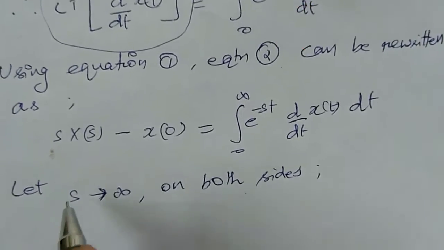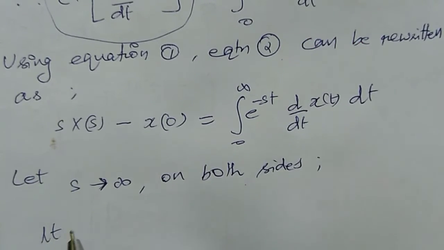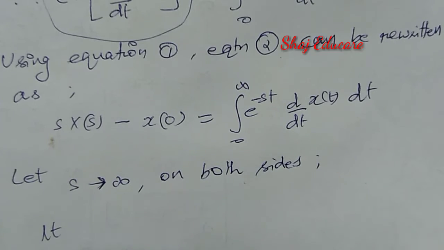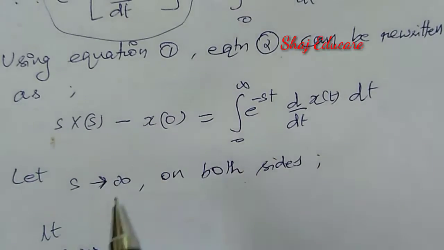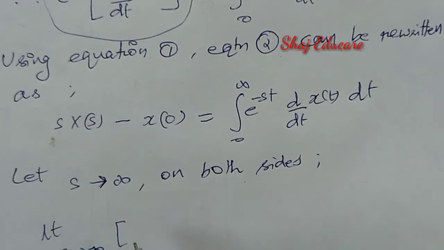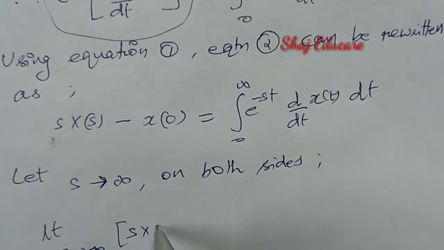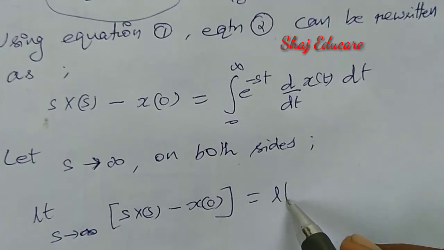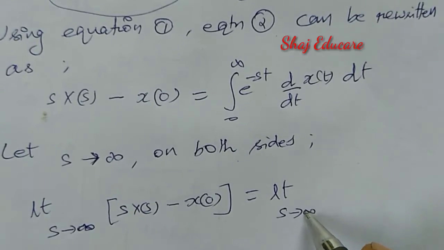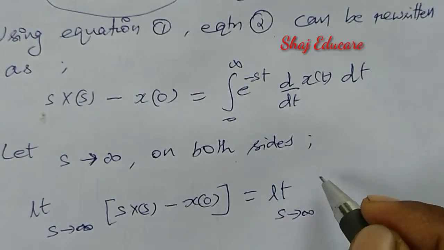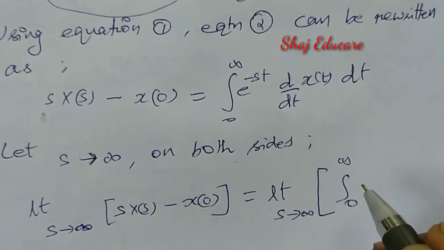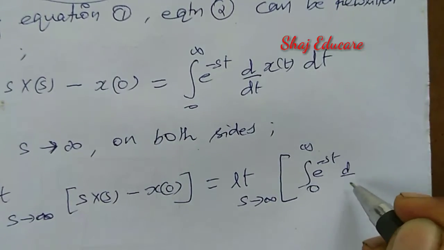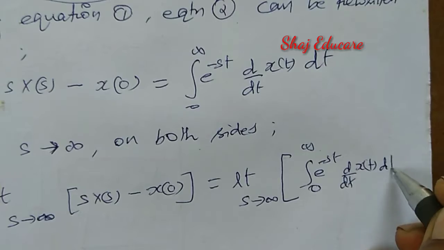In this case, what we are getting is the limit s tends to infinity of the LHS. What is our LHS? It is s X of s minus x of 0, then equal to, again we have to take the limit s tends to infinity in the right hand side also: 0 to infinity e raised to minus st d by dt x of t dt.